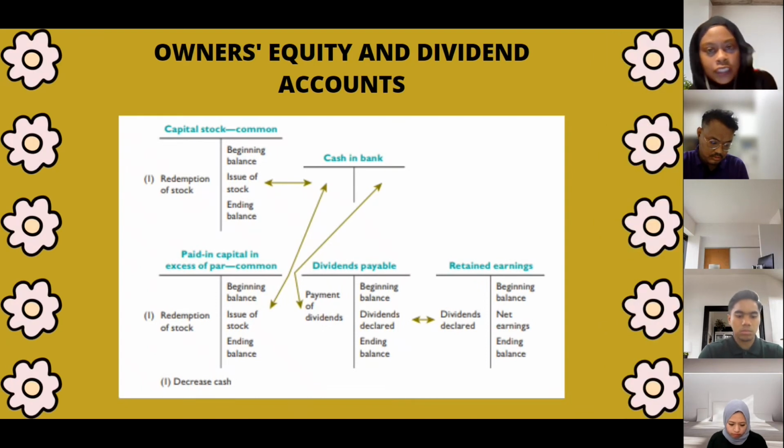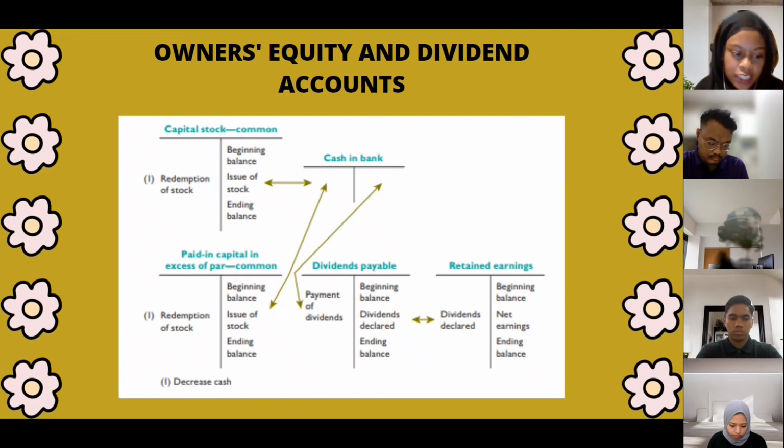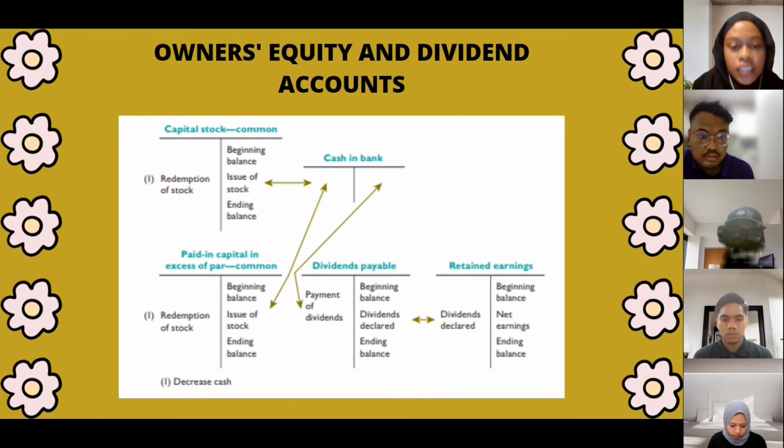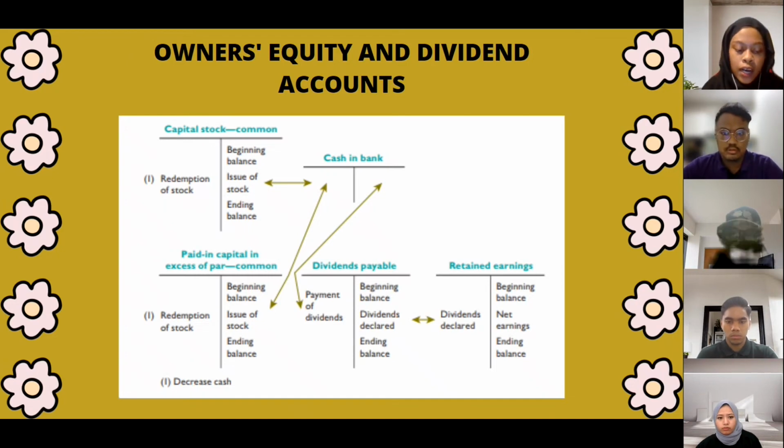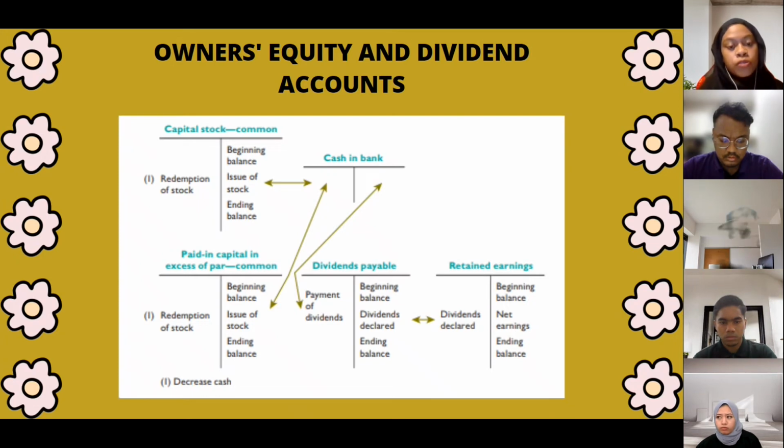Okay, for the owner's equity and dividend accounts, this is the journal entry and the flow of the journal entry. I will explain about the paid-in capital in excess, or what we know as share premium. This share premium has been abolished since we used the Companies Act 2016, but it was not fully abolished in 2016. The government gave all the companies about two years to fully abolish all the share premium.